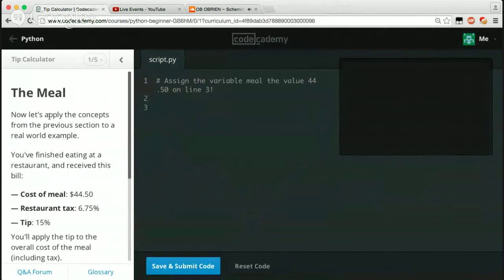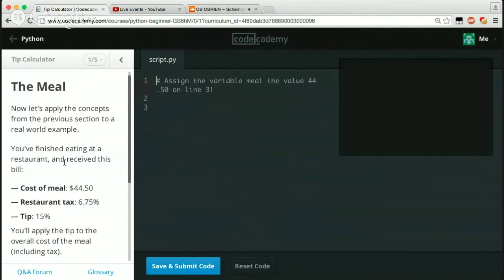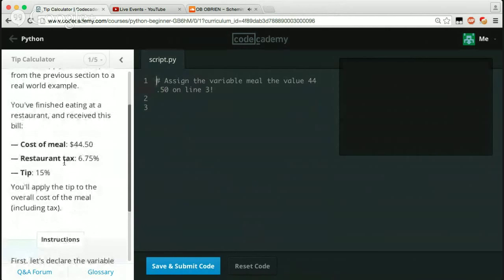So the meal. Now let's apply the concepts from the previous section to a real-world example. You finish eating at a restaurant and receive this bill. Cost of meal is $44.50. The restaurant's tax is 6.75%. Tip is 15%.